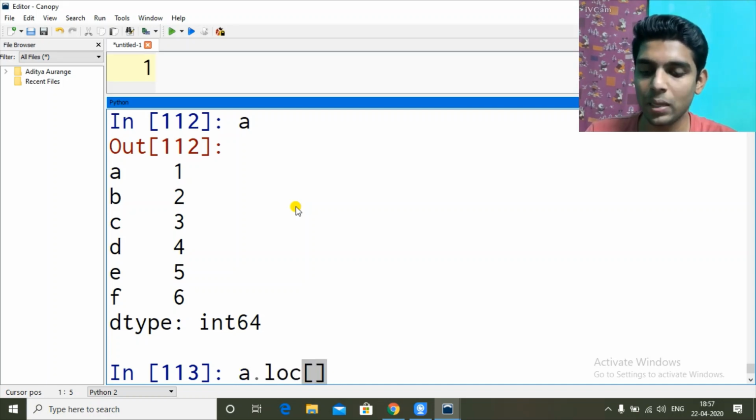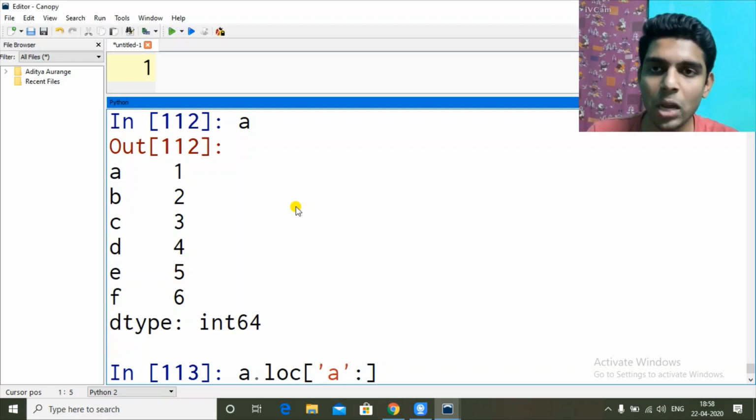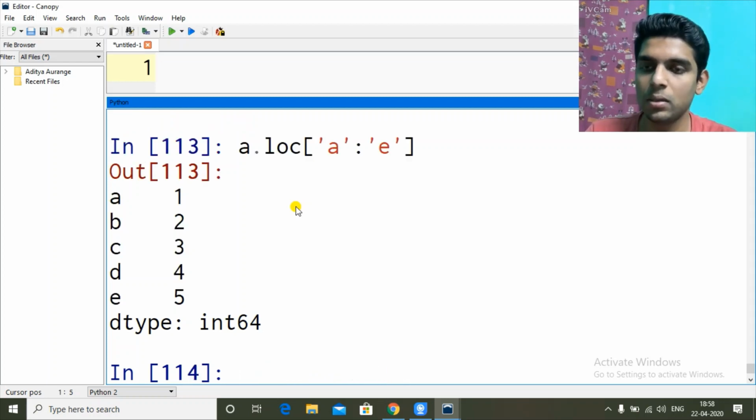So let's see, starting with A, I want till E. Normally I would have to give F, so it would stop one step before, but in LOC the end value also gets included. So if I see, type E, see, E is also included. It happens only here in the LOC function. Everywhere else, the last value gets excluded. So if we want that behavior of Python, how it happens everywhere, here also,